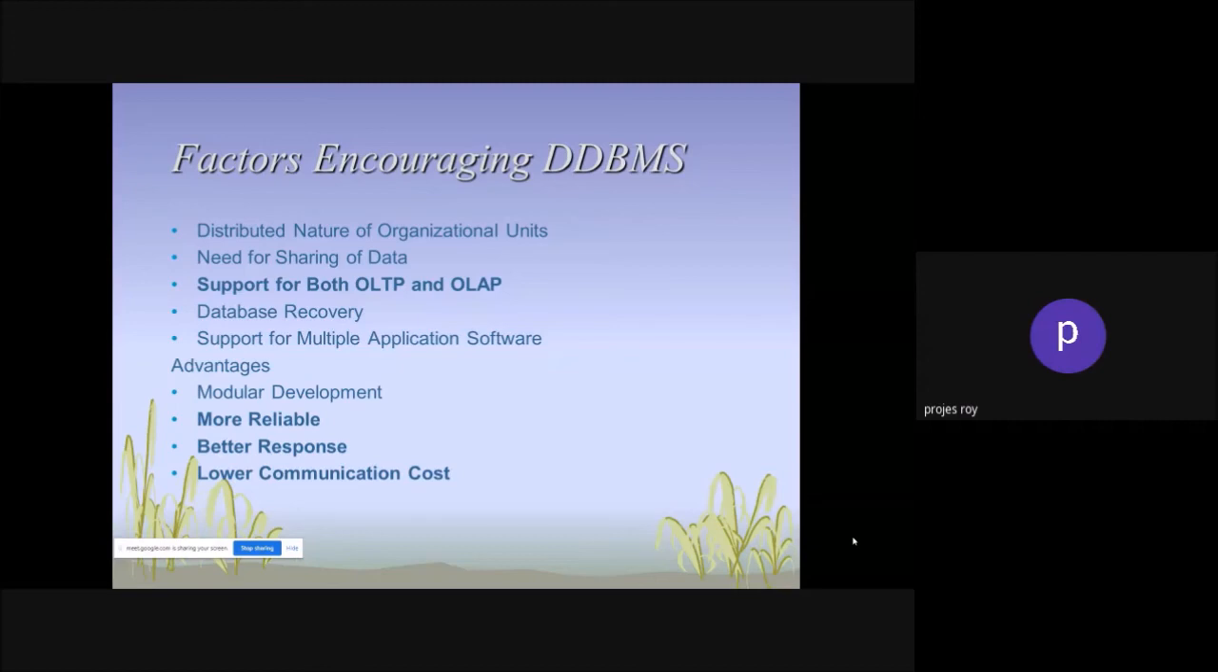Advantage: modular development. Modular means module. Just think for a second that your application is library oriented. In a library oriented application, you have an acquisition module, circulation module, OPAC module, cataloging module, web OPAC module. So this is basically modular development. Suppose you are developing acquisitions and you are connecting acquisitions with cataloging, with the OPAC, and OPAC with the circulation, right?